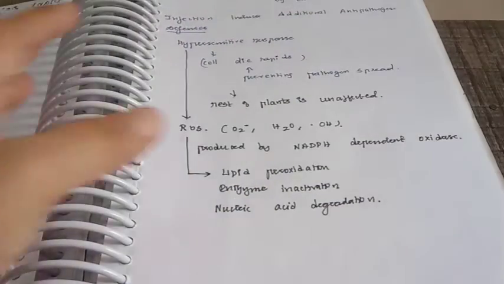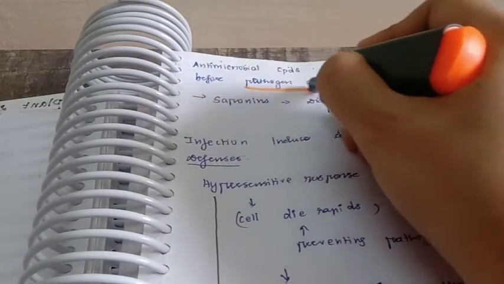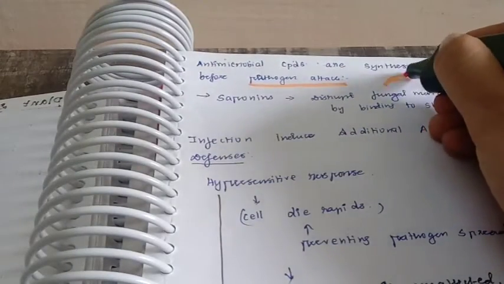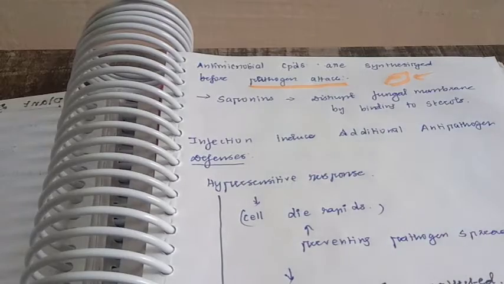Next thing is that some antimicrobial compounds will be synthesized before the attack of the pathogen itself. If the plant is growing and the herbivore is coming near, the plant will signal, don't eat me. If you eat me, you will die, like that.